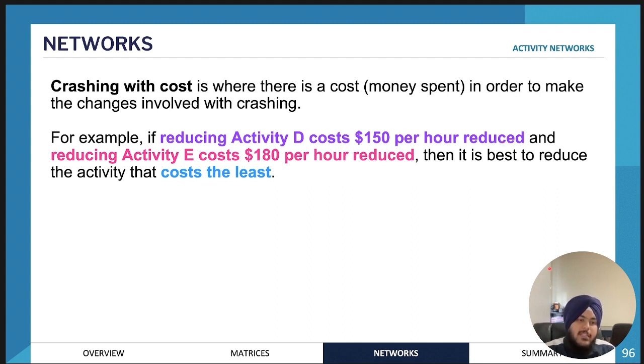So if activity D, for example, takes $150 per hour to reduce, and activity E takes $180 per hour to reduce, and they're both on the critical path, it will be much more beneficial to reduce activity D because that only costs $150. So crashing with cost is just when you reduce the time, but there's a certain cost